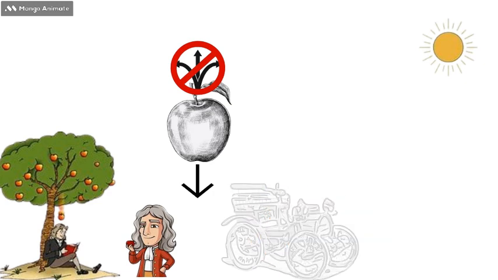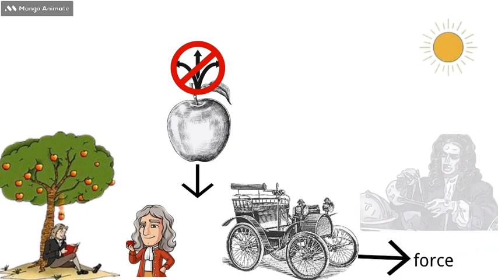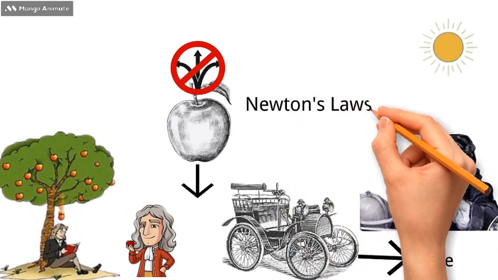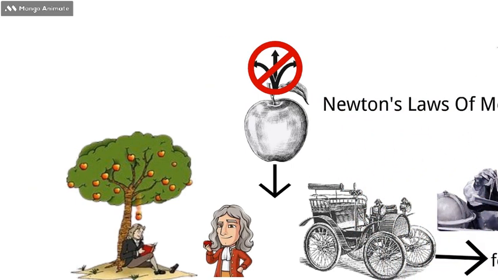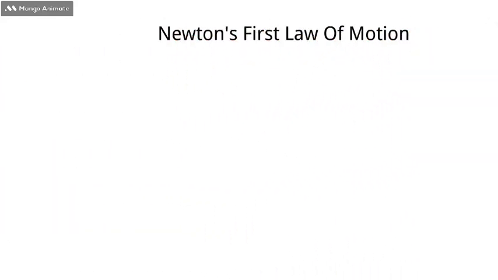He began to think about how objects move and what forces are at work in our everyday world. Through years of studying and experimenting, he formulated 3 fundamental laws of motion that describe how objects behave. Newton's first law of motion.